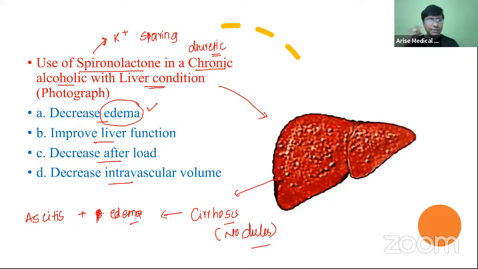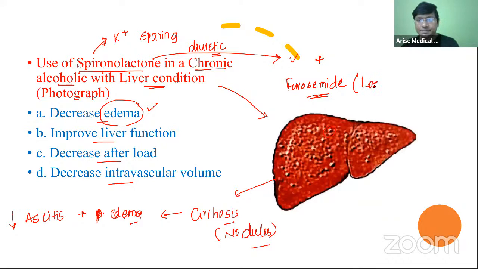Now, to reduce this ascites and the pedal edema, we give spironolactone, and not only spironolactone, we also give furosemide. So spironolactone plus furosemide, which is a loop diuretic, is given in the treatment of edema secondary to cirrhosis of liver. That is very, very important.